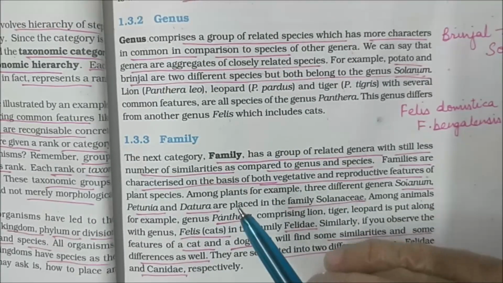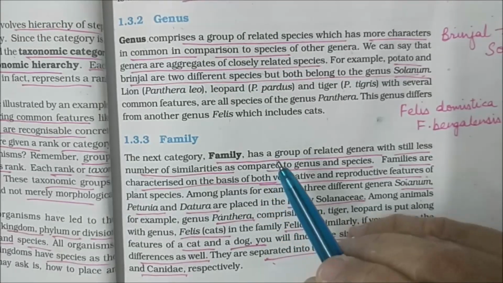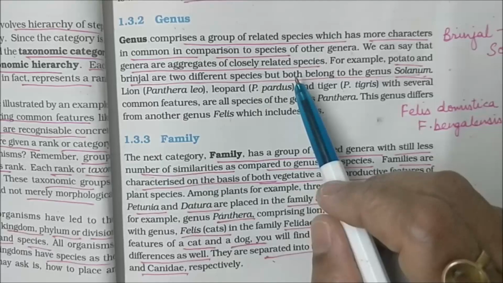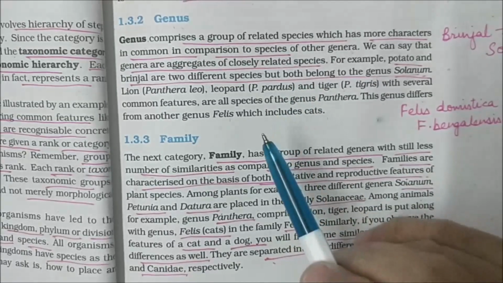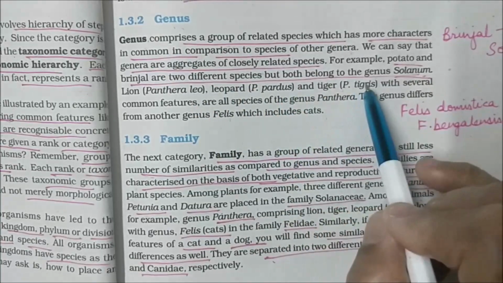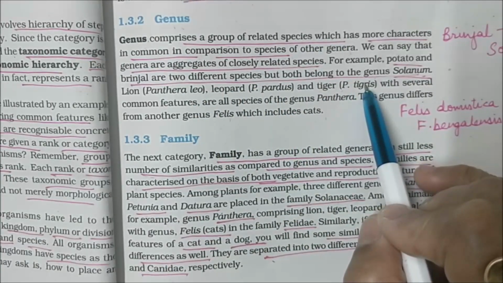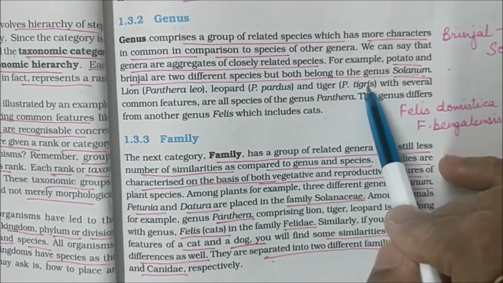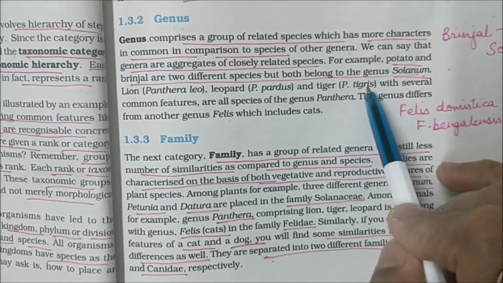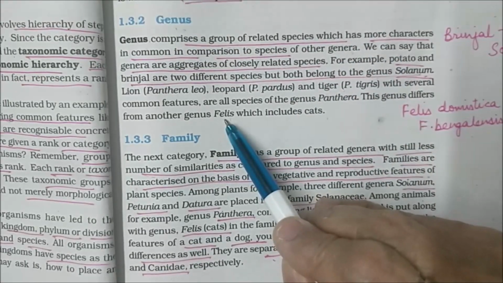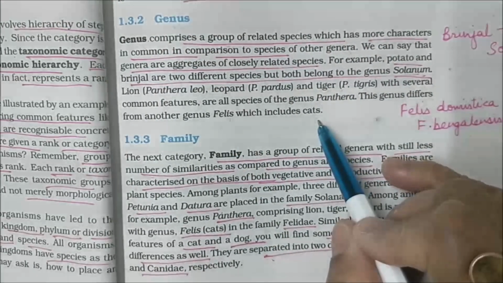Suppose there are two genera, Panthera and Felis. Under genus Panthera, there are three species I told you just now: Panthera leo, Panthera pardus and Panthera tigris. These three species will have more common features as compared to another genus, that is Felis. This genus Felis includes cats.